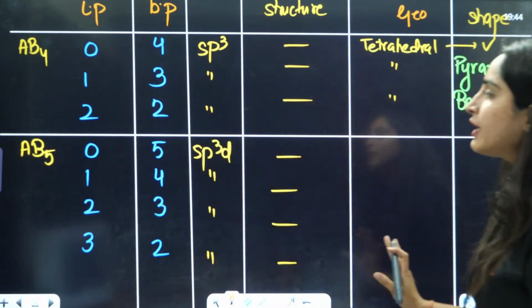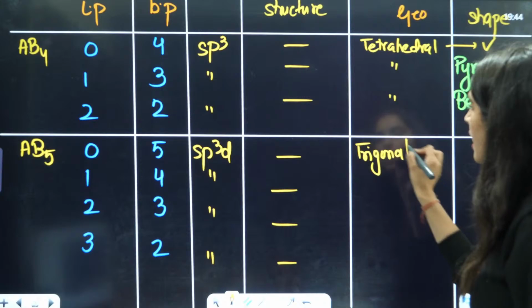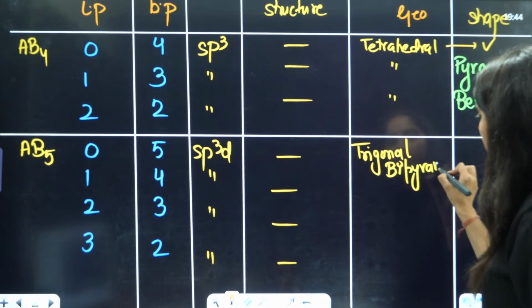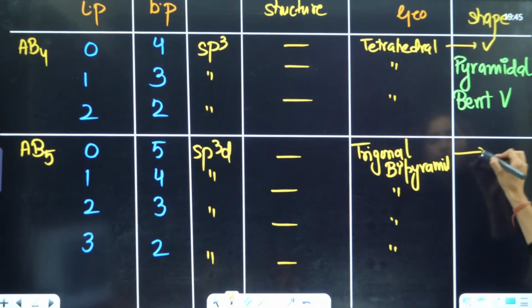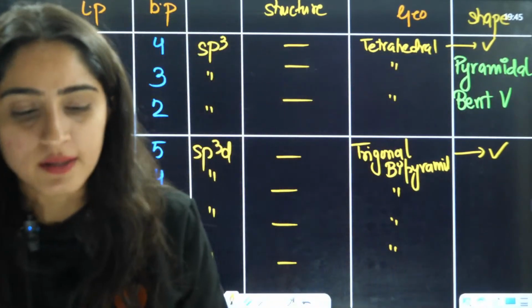Now, geometry will always stay trigonal bipyramidal. Here, when you have 0 lone pairs, geometry and shape are going to remain the same.